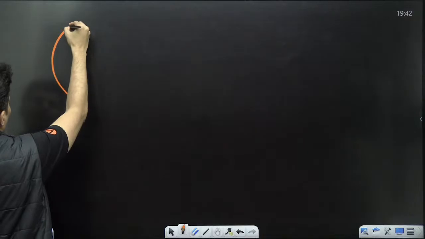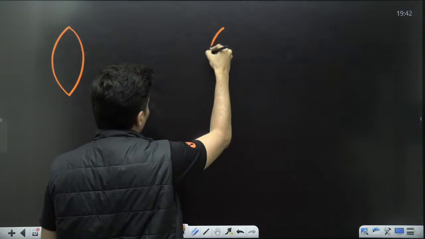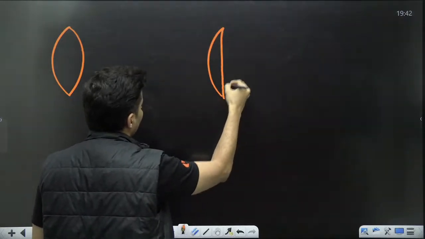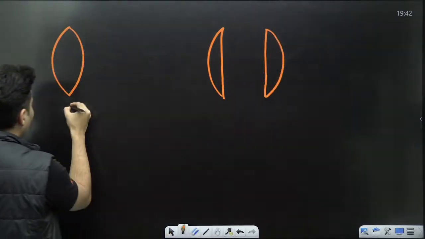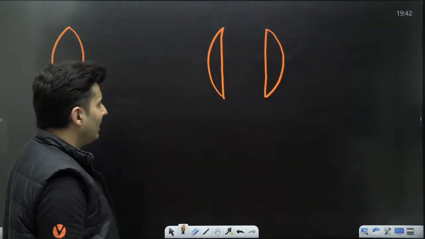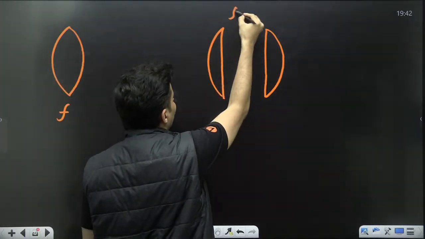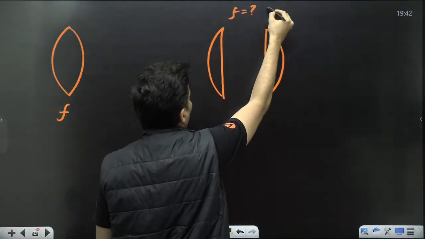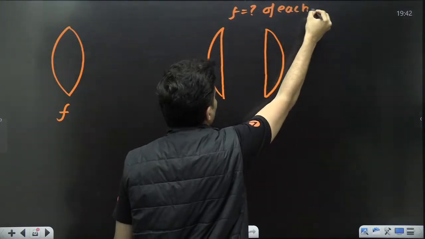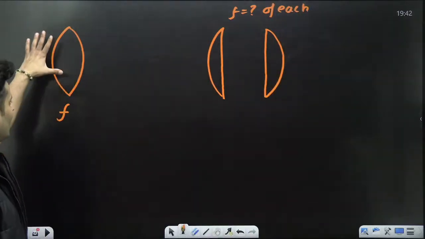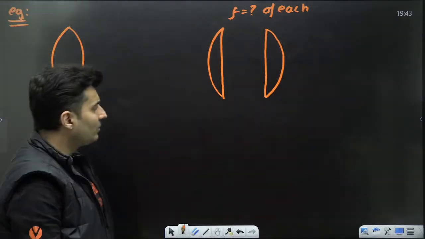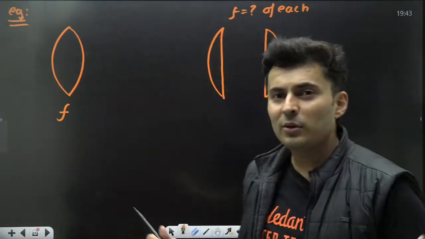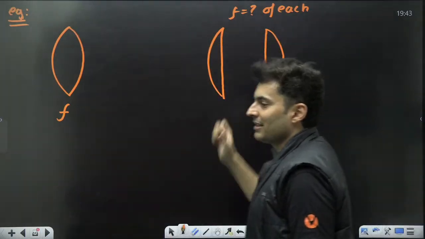If you take a lens and break it into two parts like this, and the original lens had a focal length of f, what do you think is the focal length of each of these lenses? Come on, answer in the chat box. You take a lens of focal length f, you break it into two parts like this, they become two plano-convex lenses. What do you think is the focal length of each of these lenses?